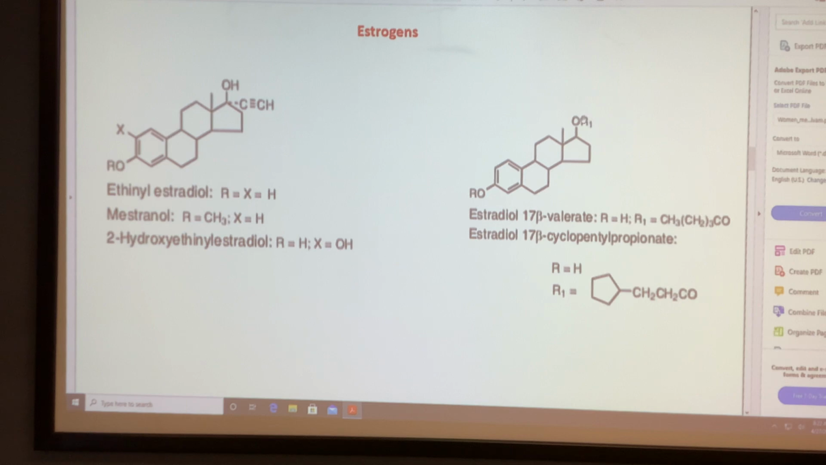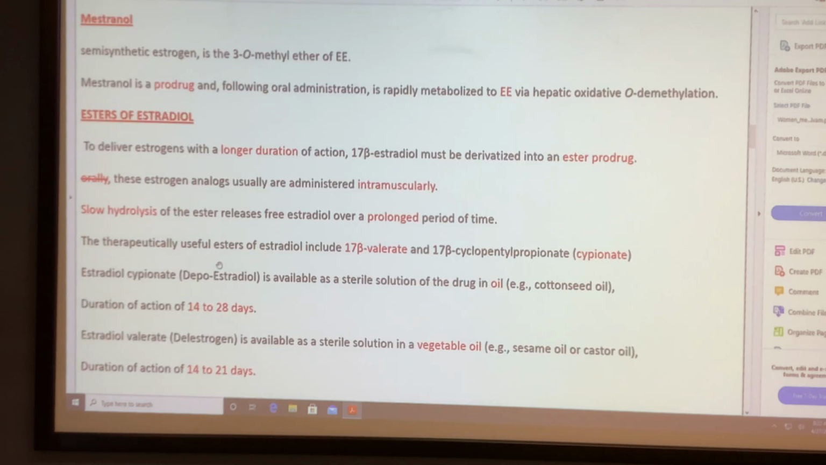The 17th hydroxyl group attached with valerate is estradiol 17 beta valerate, or the 17 hydroxyl group attached with cyclopentane propionate, so that is cypionate. With these two compounds, after intramuscular injection, the compound is slowly released from the injection site. So one injection is suitable for 14 to 28 days, and the valerate is suitable for 14 to 21 days.